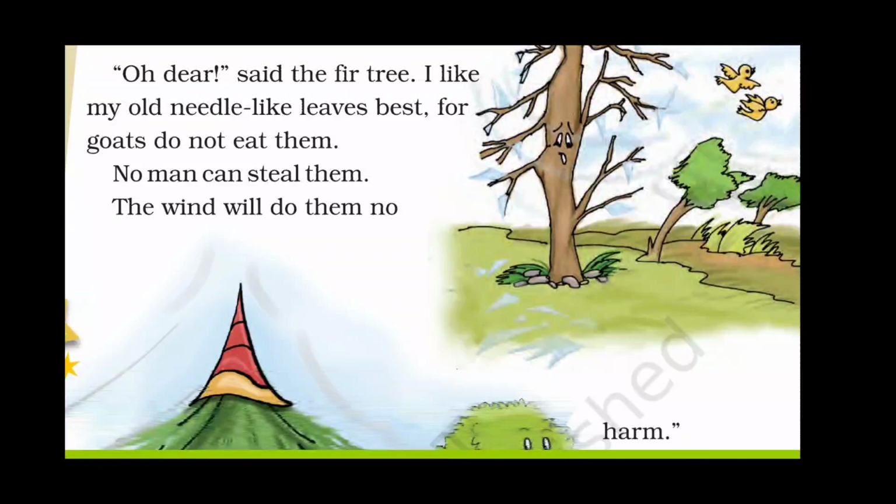So now the tree was unhappy to have these glass leaves. He felt that his needle-like leaves are best because goats cannot eat them, men cannot steal them, and wind also cannot do anything wrong with those needle-like leaves. So he wanted to have those needle-like leaves back.